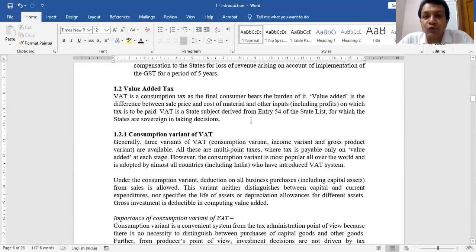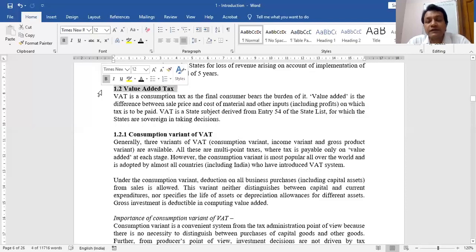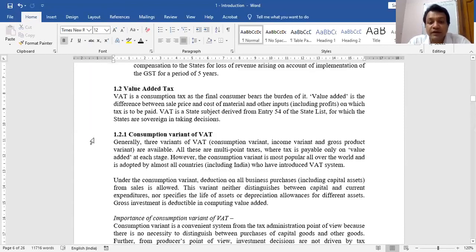You need some time to read these amendments yourself. On this screen, my entire notes are going on. You can simply pause your recording and easily search for these constitutional amendments which were necessary to impose GST. Next point, value added tax. What is value added tax? You must know why there was a need for GST. Now in value added tax, you are not supposed to learn this consumption variant. Ignore this.